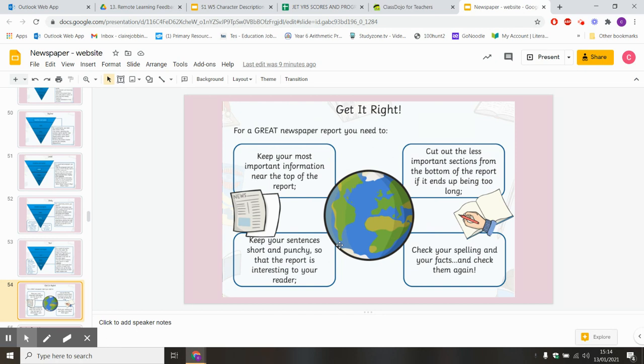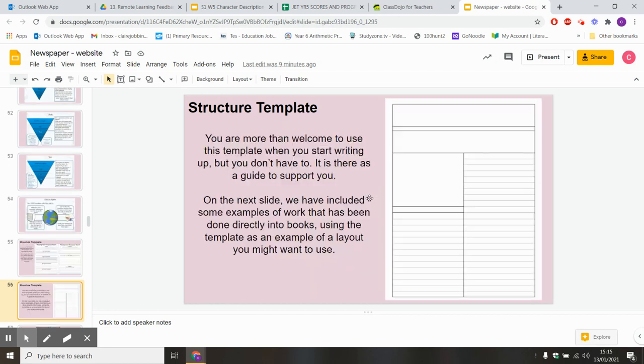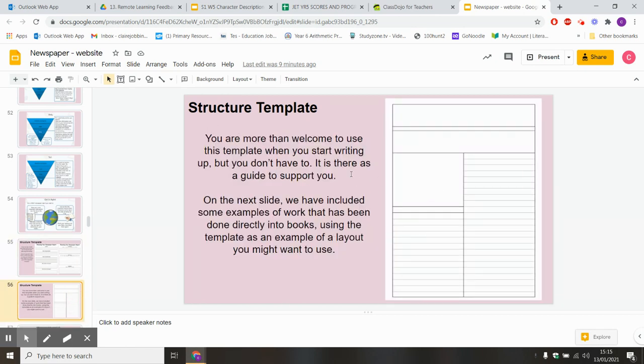Really think about all the key resources from the grammar slides and all the elements from the key features that you could include. You need to make sure that, as I said, it's engaging and snappy and really, really exciting for the reader. So you can also use this structured template here if you'd like to. You don't have to. You can just use them as a basis to remind you of what the structure needs to look like. Here, as well as that, if you don't want to use these two, you can also use a blank one to do your first draft.